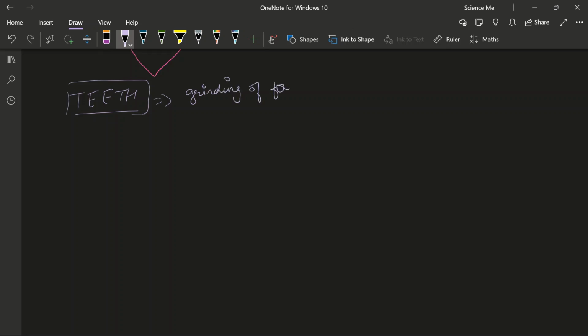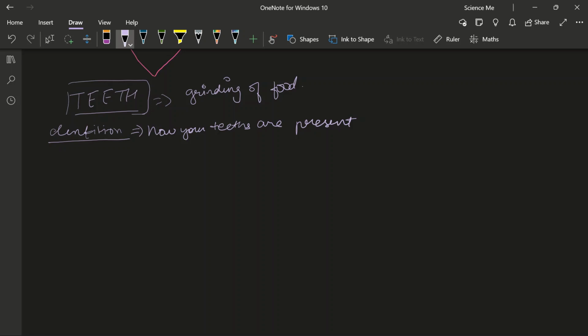But there is one thing mentioned in your NCERT, that's dentition. Dentition is nothing but how your teeth are present. It is just the type, how they are aligned, how they work. That is what dentition is.